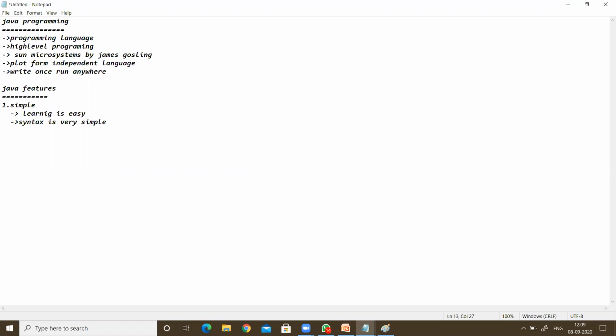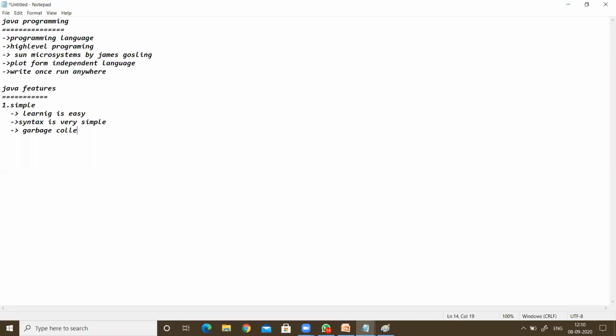It is simple because we can use most of the syntaxes we wrote in C++ and C language. Since we already know C++, mostly the same syntaxes will come. That is why Java is very easy to learn and has very simple syntaxes. Also, when we create objects in Java programming, we need not remove them. Java provides garbage collection, so the garbage collector can remove the objects.